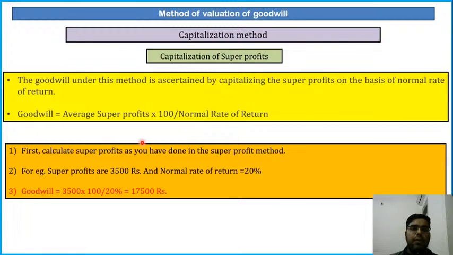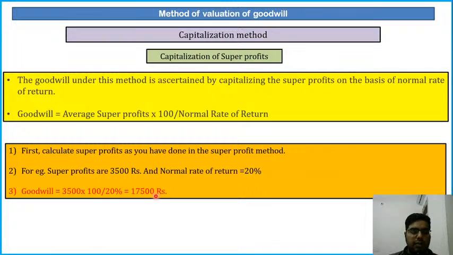I'll again give you an example. First, calculate super profits as you have done in the super profit method. Okay, for example, super profits that was calculated was 3,500 rupees. And normal rate of return will be given as 20%. Now you have to divide 3,500 by 20%. That will be 17,500 rupees. Clear? 17,500 rupees, the value of goodwill.